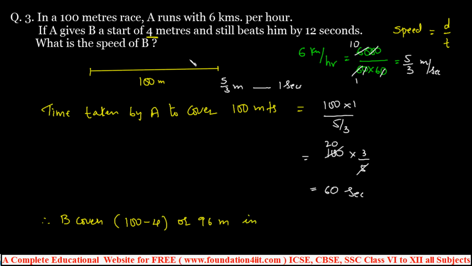A still beats him by 12 seconds. So A is done in 60 seconds but an extra 12 because he beats B by 12. So 60 plus 12, or 72 seconds. So B covers 96 meters in 72 seconds.